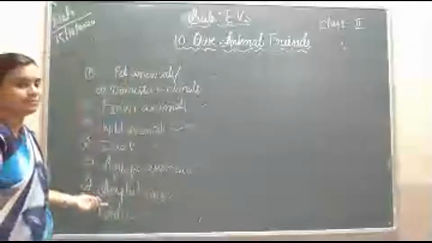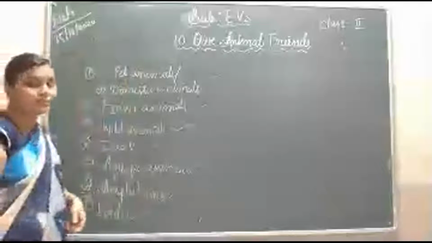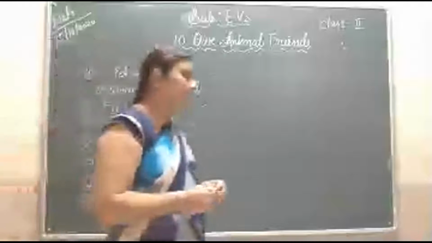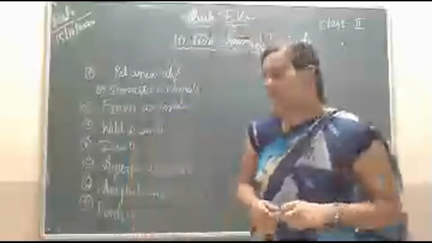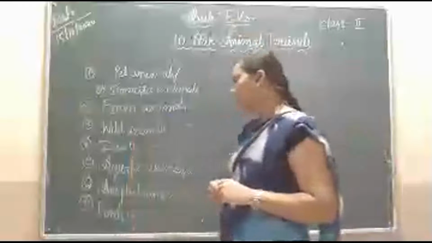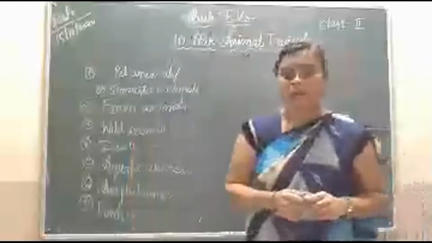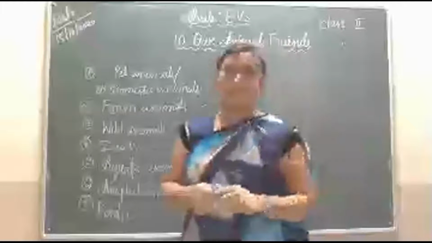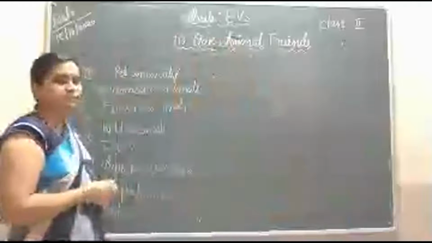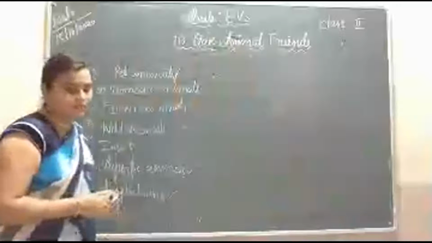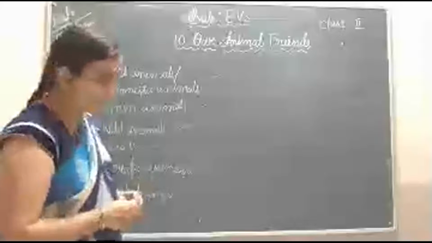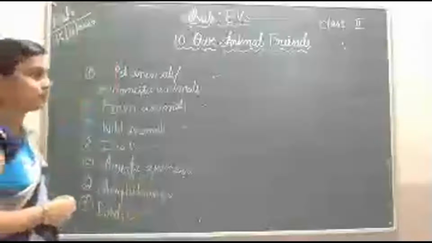Then birds. Do you know many bird names? Yes, tell me the examples of birds. Eagle, owl, crow, parrot, pigeon, sparrow. These are all birds. Okay. Next, flightless birds.